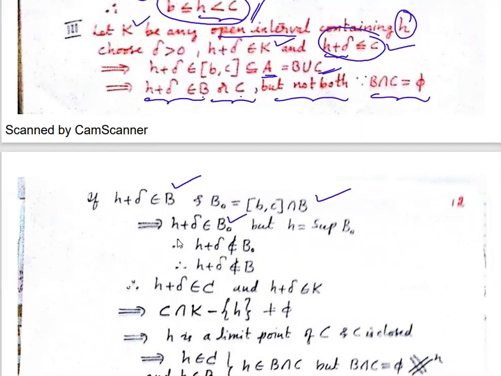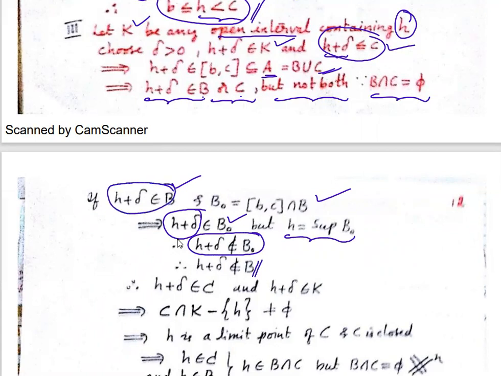But actually, what is my H? H is the supremum of B naught. H is the largest number in B naught. But I have H plus delta bigger than H. So I cannot have this H plus delta belonging to B naught. So therefore, this part is ruled out.